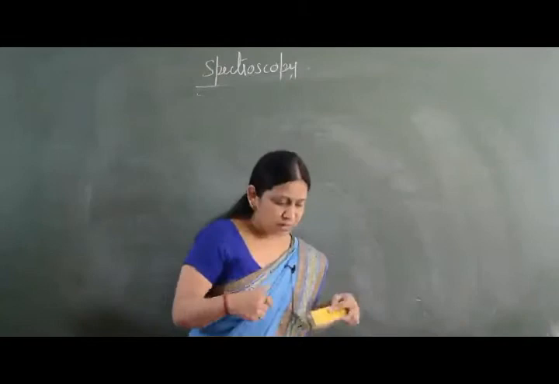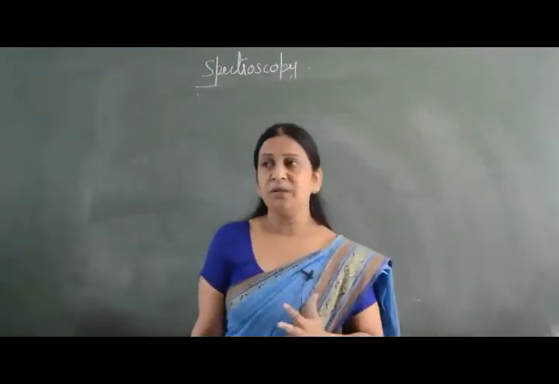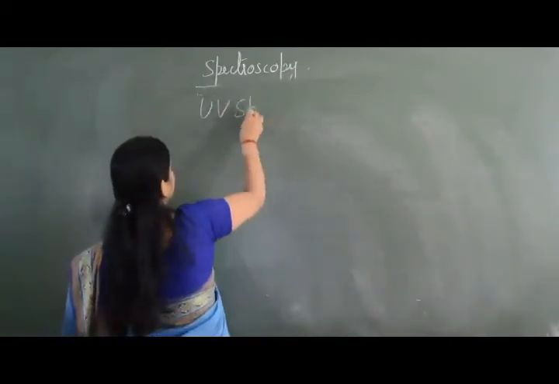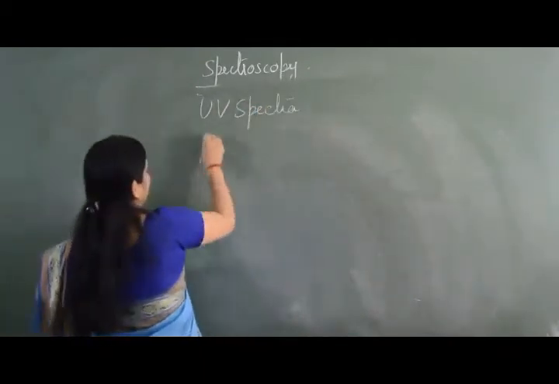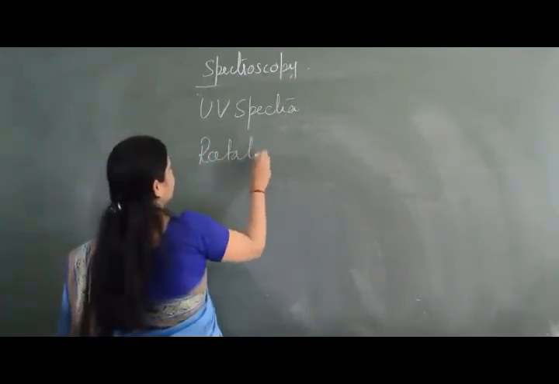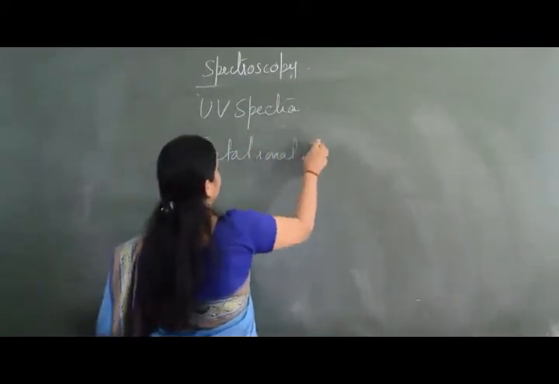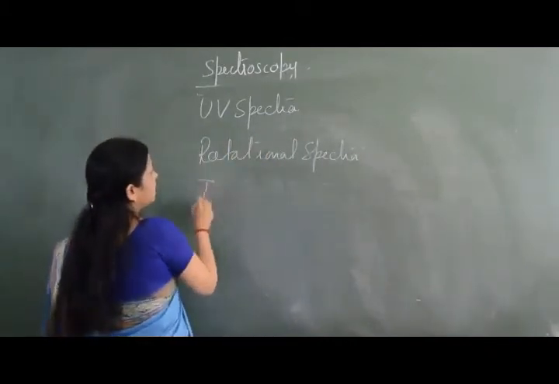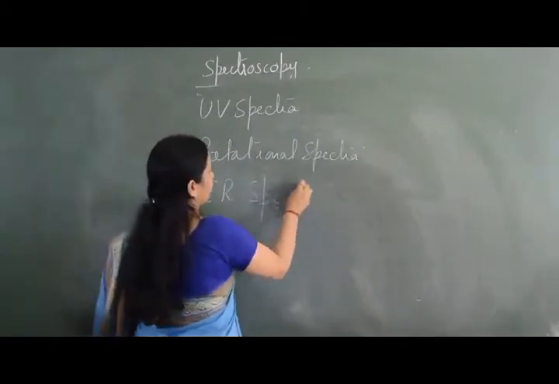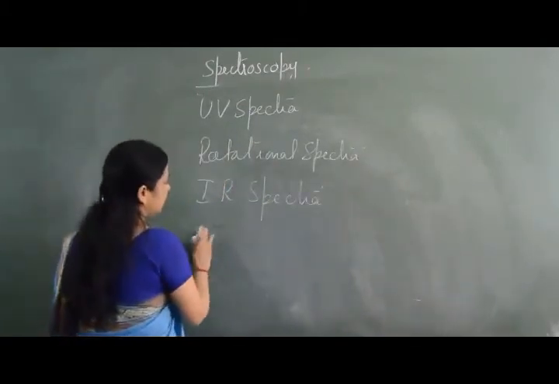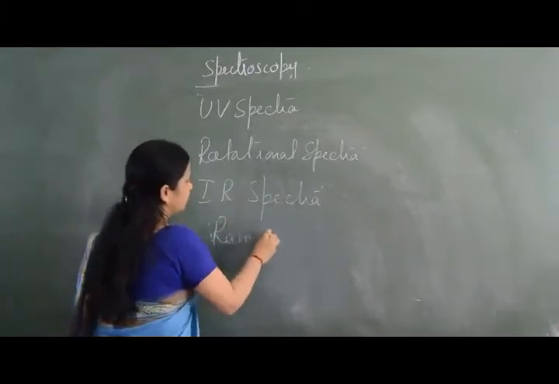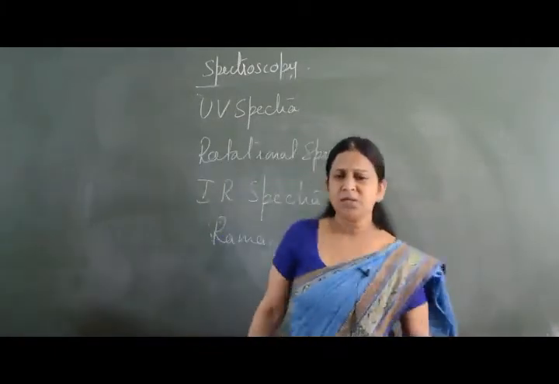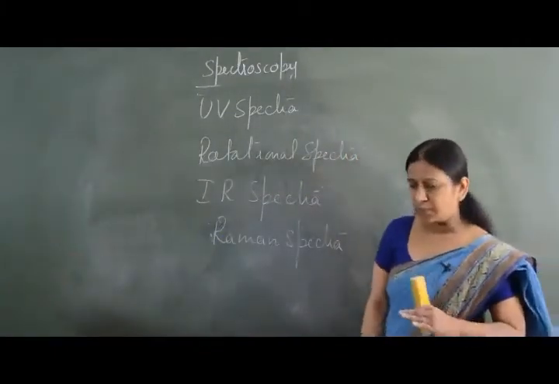Then under this spectroscopy, we are going to deal with four types of spectra. One is UV spectra, then rotational spectra, then IR spectra, and last is Raman spectra. In the upcoming classes, we are going to take up these spectra one by one.